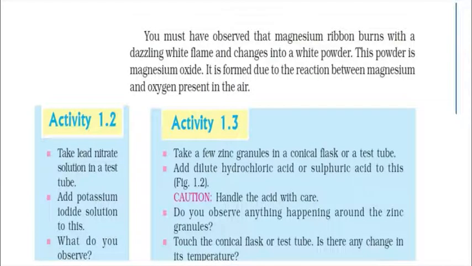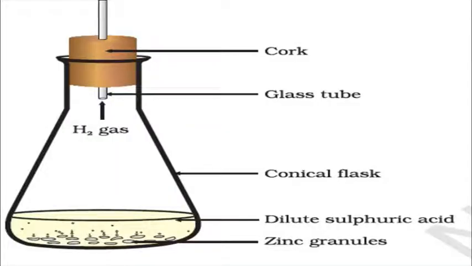The next one, we are going to see another chemical reaction. We take zinc granules in a beaker. Along with that, we add dilute sulfuric acid. Once you add the dilute sulfuric acid, hydrogen gas starts to evolve from the mixture, and at the same time we are getting zinc sulfate also. As long as we are getting a new product, it is included in chemical reactions.